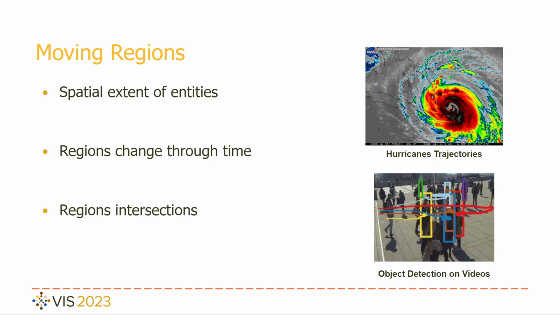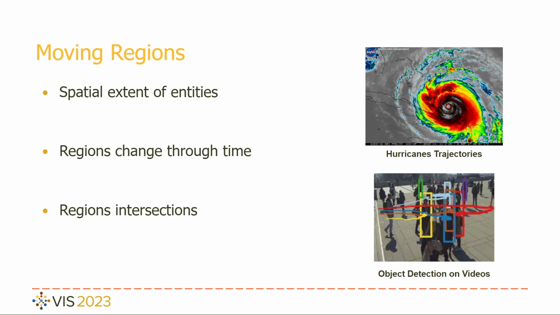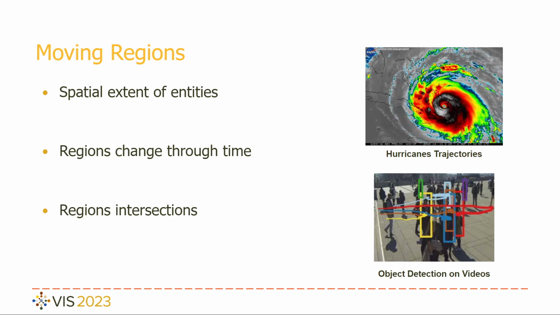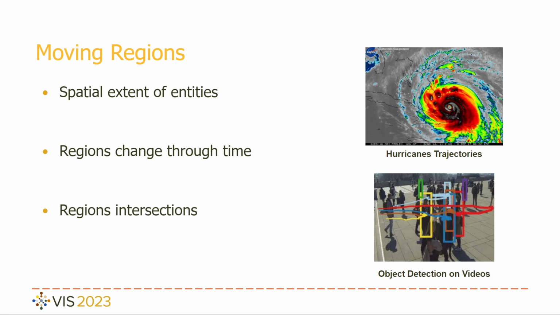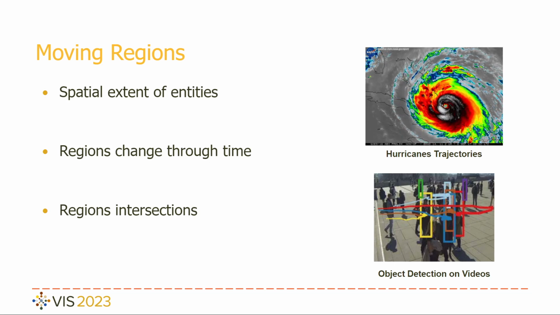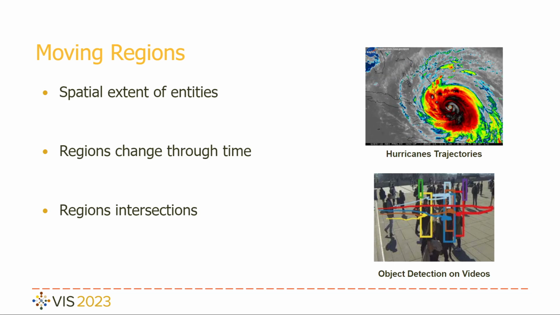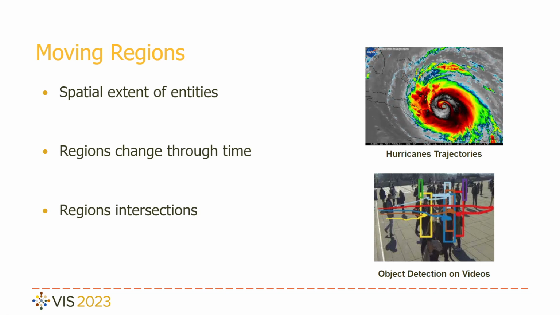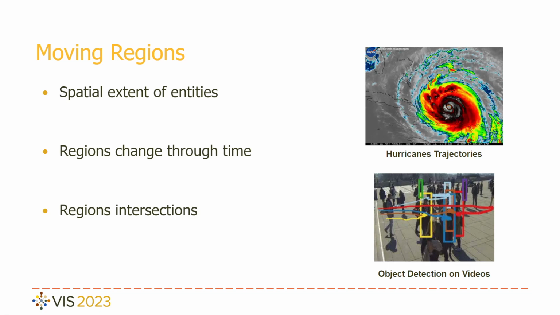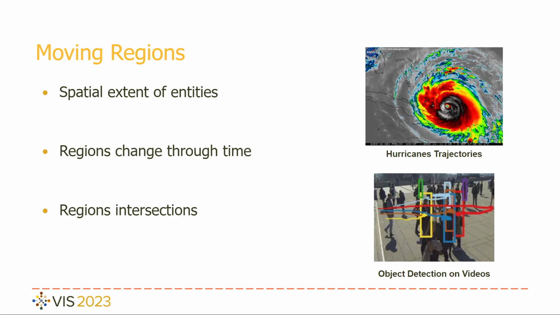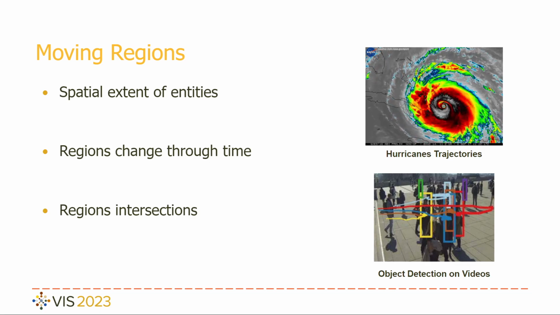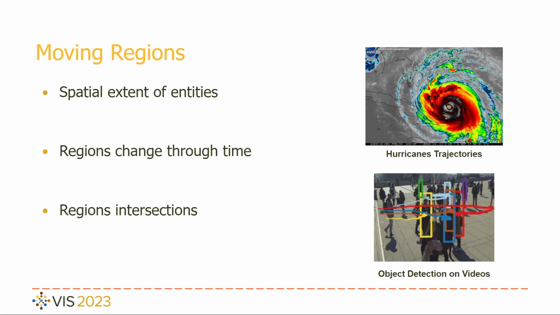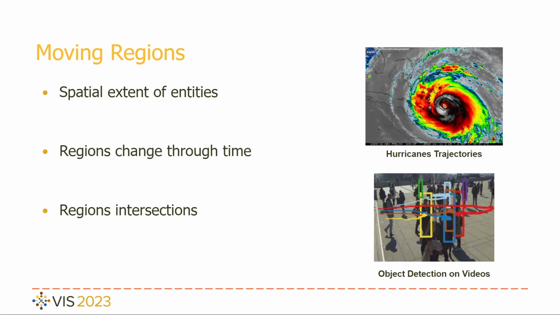For example, the area coverage of a hurricane or a storm indicates the cities and regions hit by these conditions. The intersection of the bounding box of people in videos represents meetings and interactions. We call the trajectories of objects containing the spatial extent moving regions. This occurrence region can change according to time and intersect with other objects' regions.